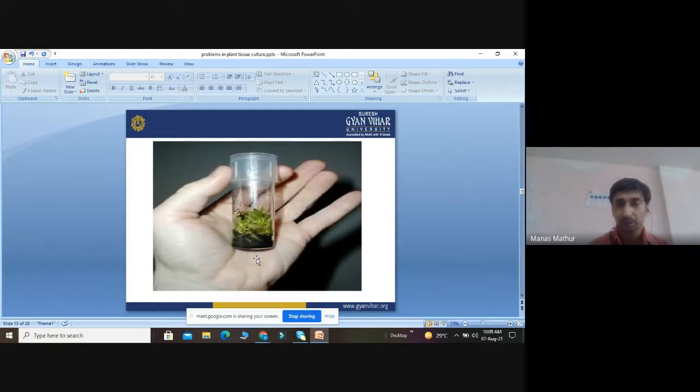Okay, see, this is a whole kind of fungal growth. Just when the plant germinated, it was totally contaminated by black fungi. I think it is Aspergillus. So now we cannot use this explant because it is totally contaminated, and it can damage our whole experiment. Just see, this is a very huge contamination of fungi.